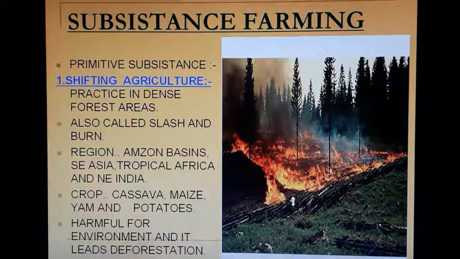What do you mean by subsistence farming? First, primitive subsistence farming. It is shifting agriculture, which was done in ancient times and is also done nowadays. It is practiced in dense forest areas, in regions such as the Amazon basin, Southeast Asia, tropical Africa, and Northeast India. The main crops of shifting agriculture are cassava, maize, yam, and potatoes. It is harmful for the environment and leads to deforestation.